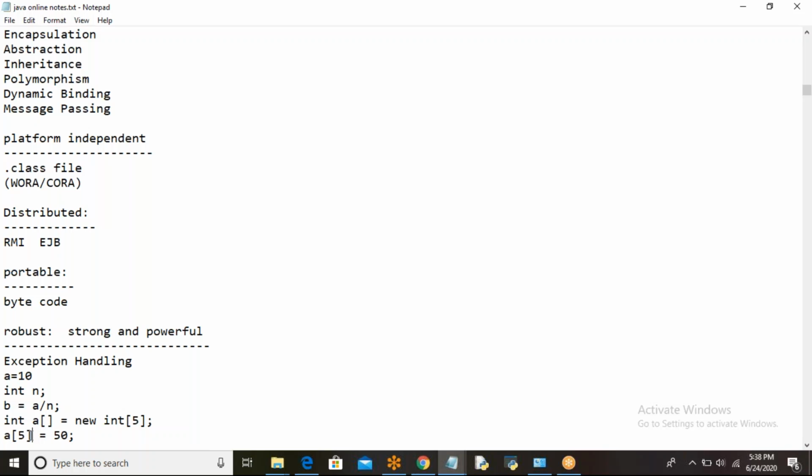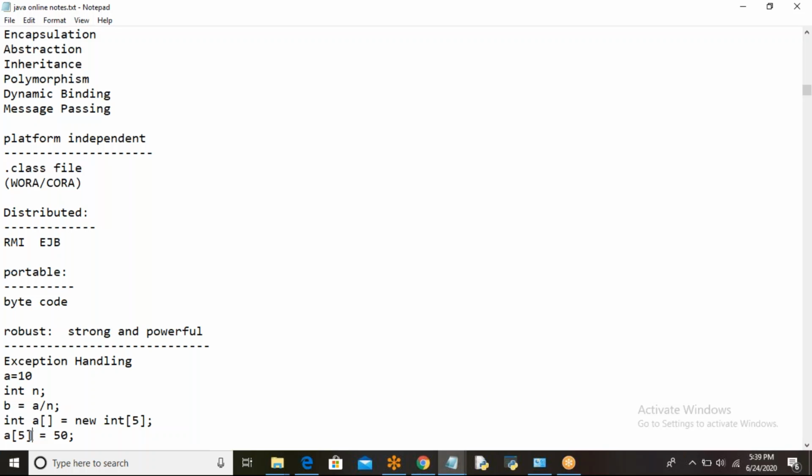All these happen. Actually, some abnormal event happens at runtime, which will stop the execution of the program. That is nothing but an exception. It is an abnormal event that happens during program execution. When it happens, what happens exactly? If an exception happens in our program, immediately in the middle of the program, it stops and comes out of the program. That leads to problems. You may lose your data.